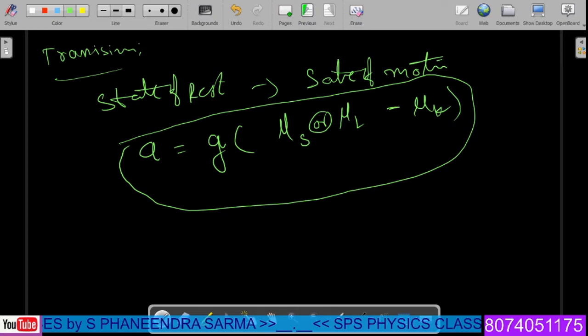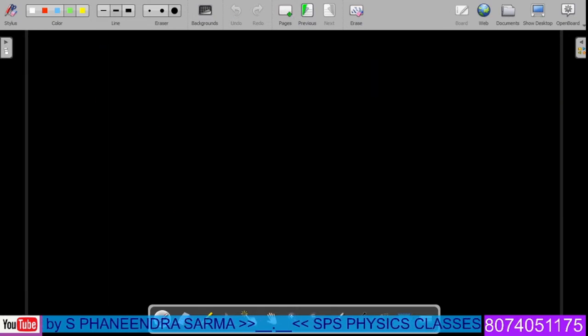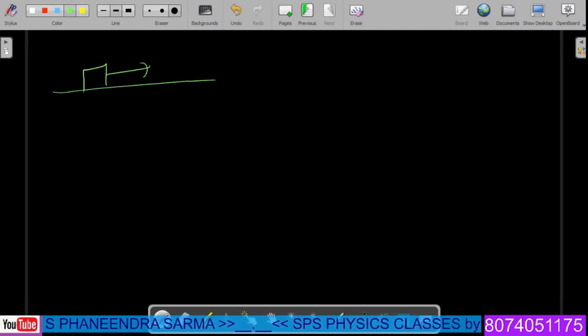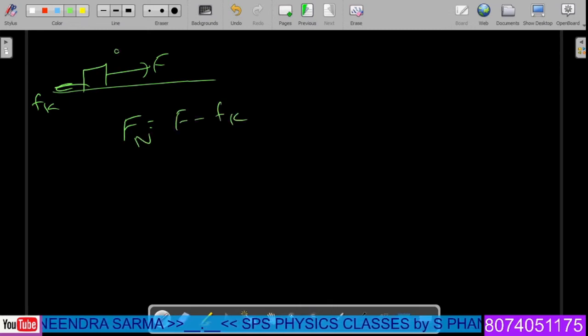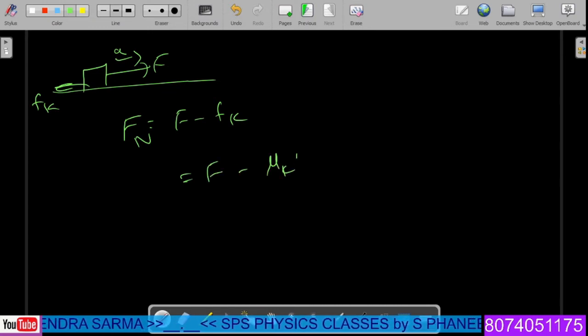Very important thing. Now, during the journey of the system, for example, there is a block. The block experiences force F, and it is already in motion. Then it essentially experiences Fk in the backward direction. The net force is F minus Fk, in the direction of acceleration: F applied minus μk into normal reaction.